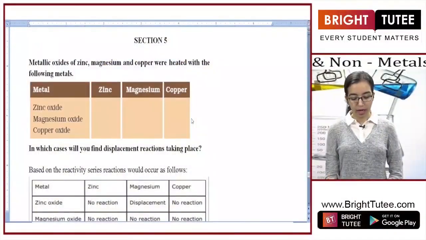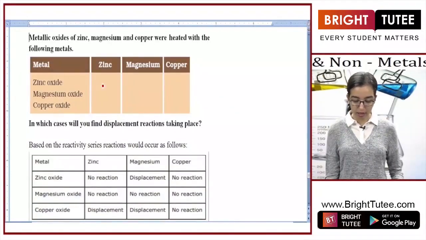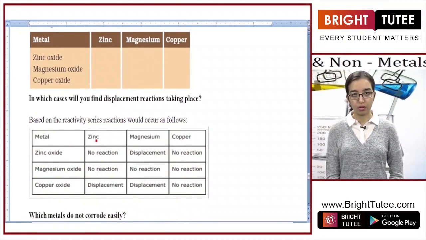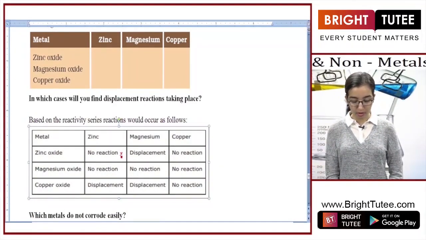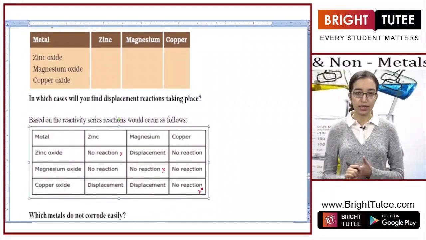Now the first question we have here is that metallic oxides of zinc, magnesium and copper were heated with the following metals. In which case would a displacement reaction take place? So we have zinc oxide, magnesium oxide and copper oxide reacting with zinc, magnesium and copper. Now for the answer, you see that zinc oxide and zinc will not show a reaction. So that is obviously a no reaction here. Again, the same goes for magnesium oxide and magnesium, there would be no reaction, and for copper oxide and copper. The same element will not be able to displace, and even if it does, it doesn't make any sense.